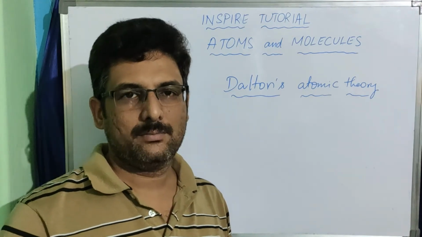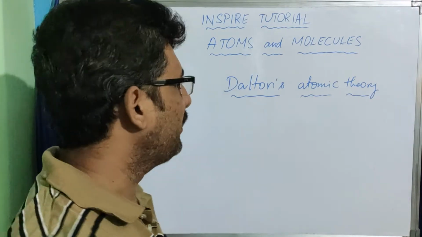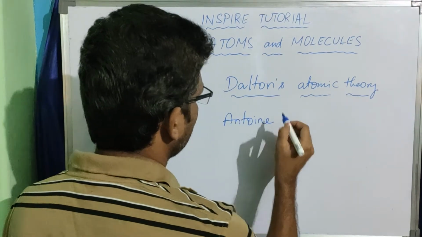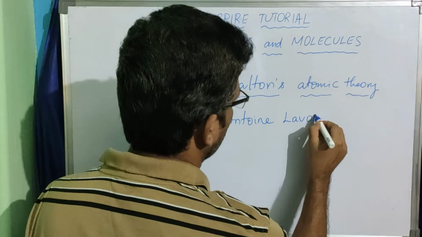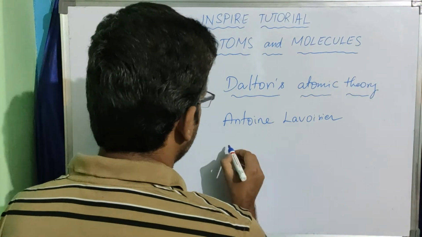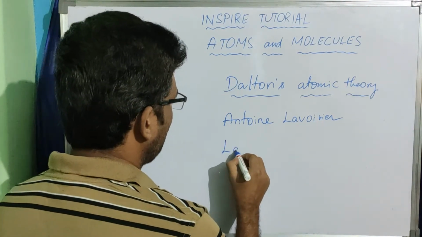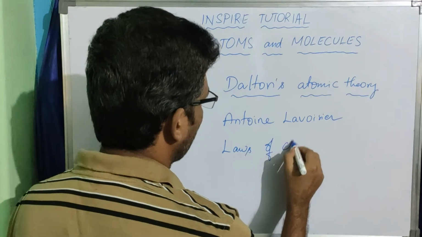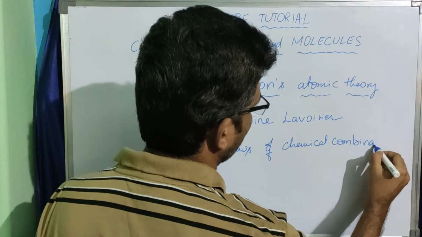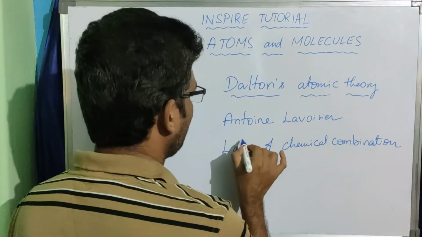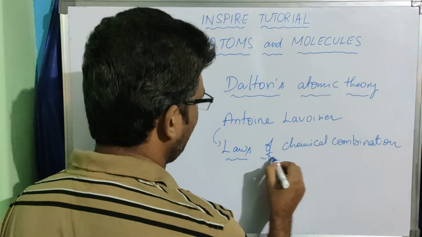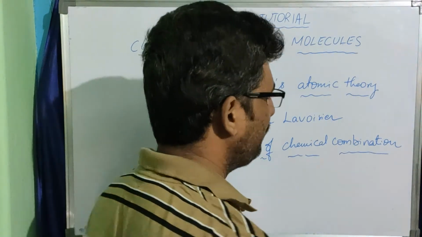So based on these postulates of Dalton's atomic theory, Antoine Lavoisier, another scientist, established two laws, and those laws are called laws of chemical combination.